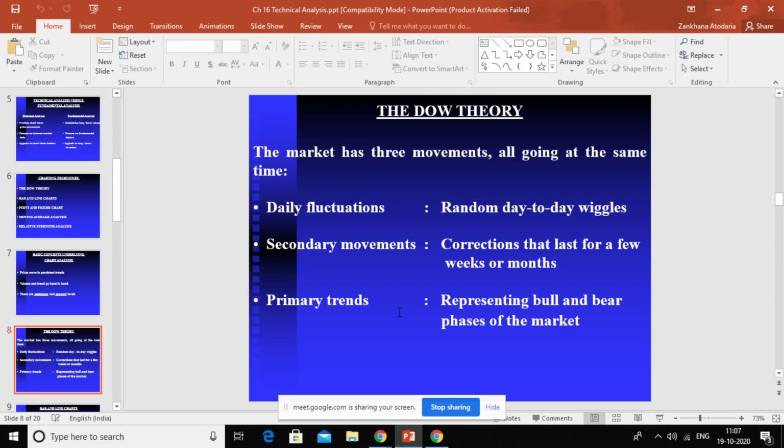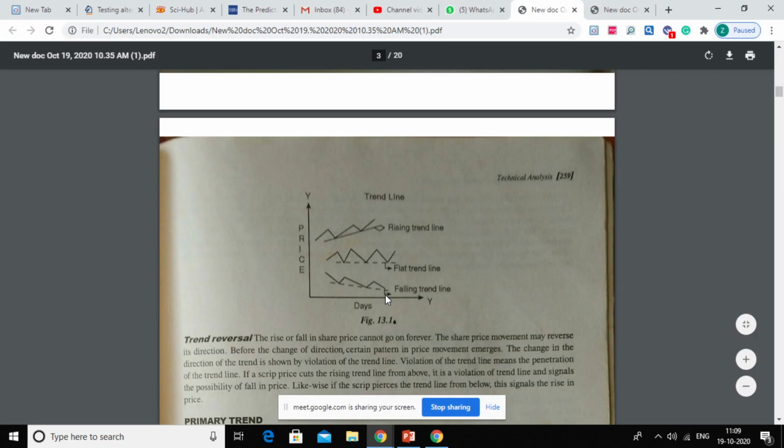Okay. So if you plot your daily closing stock prices, you will have this type of trends, any of this type of trends. On the x-axis you will be taking days, and on the y-axis you will be taking price. Right? So if you see this type of zigzag pattern, then this is a falling trend line. You will be plotting a dotted line over here at the bottom, and you can see this is a decreasing line.